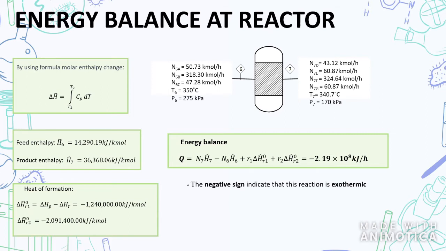Our heat of formation has two as well. We have two equations we use. The energy balance of the reactor is negative 2.19 times 10 to the power of 8 kJ per hour. The negative sign shown in this calculation indicates the reaction is an exothermic process.